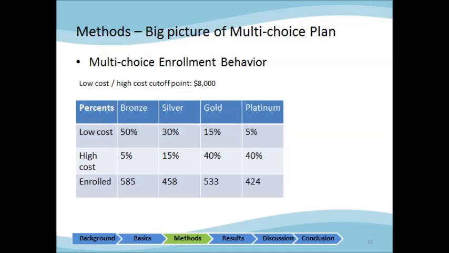After carefully examining data, we make the assumption that low-risk individuals are likely to choose the lower-cost plan, while high-risk individuals may split between higher-cost plans. It is reflected in the split of 50%, 30%, 15% and 5% for low-cost clients, and 5%, 15%, 40% and 40% for high-cost clients.